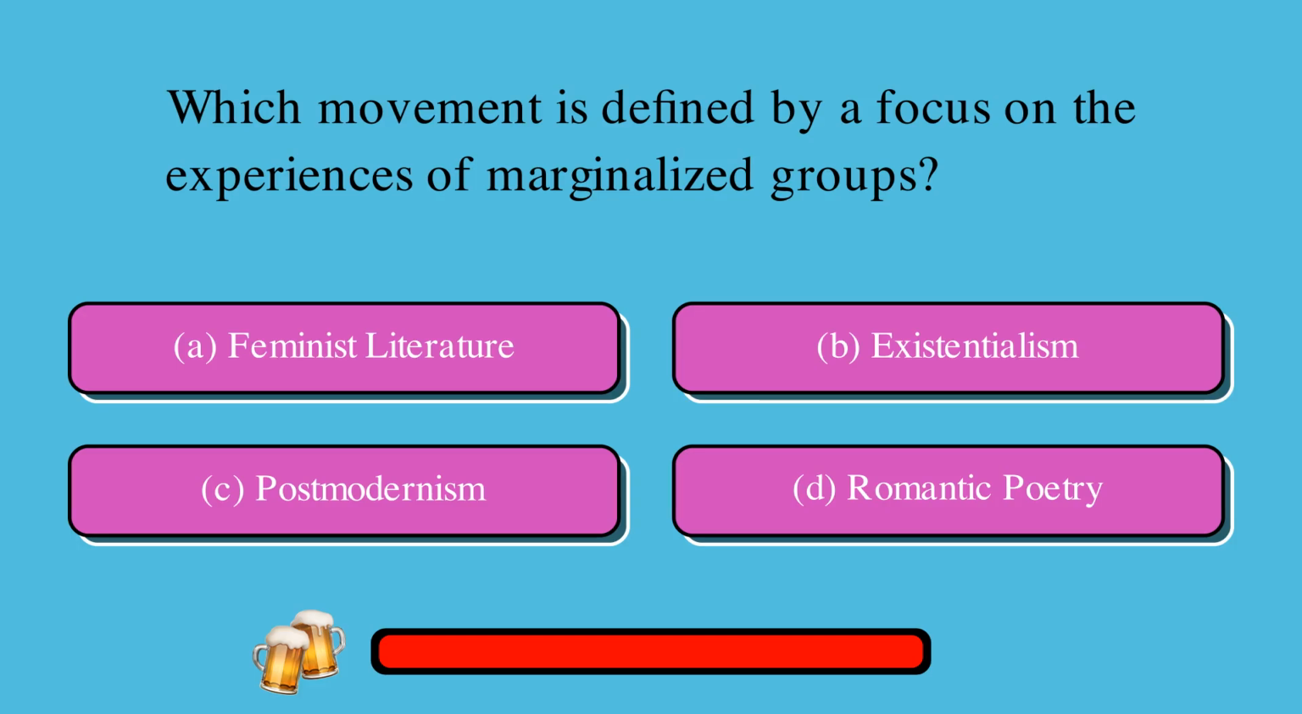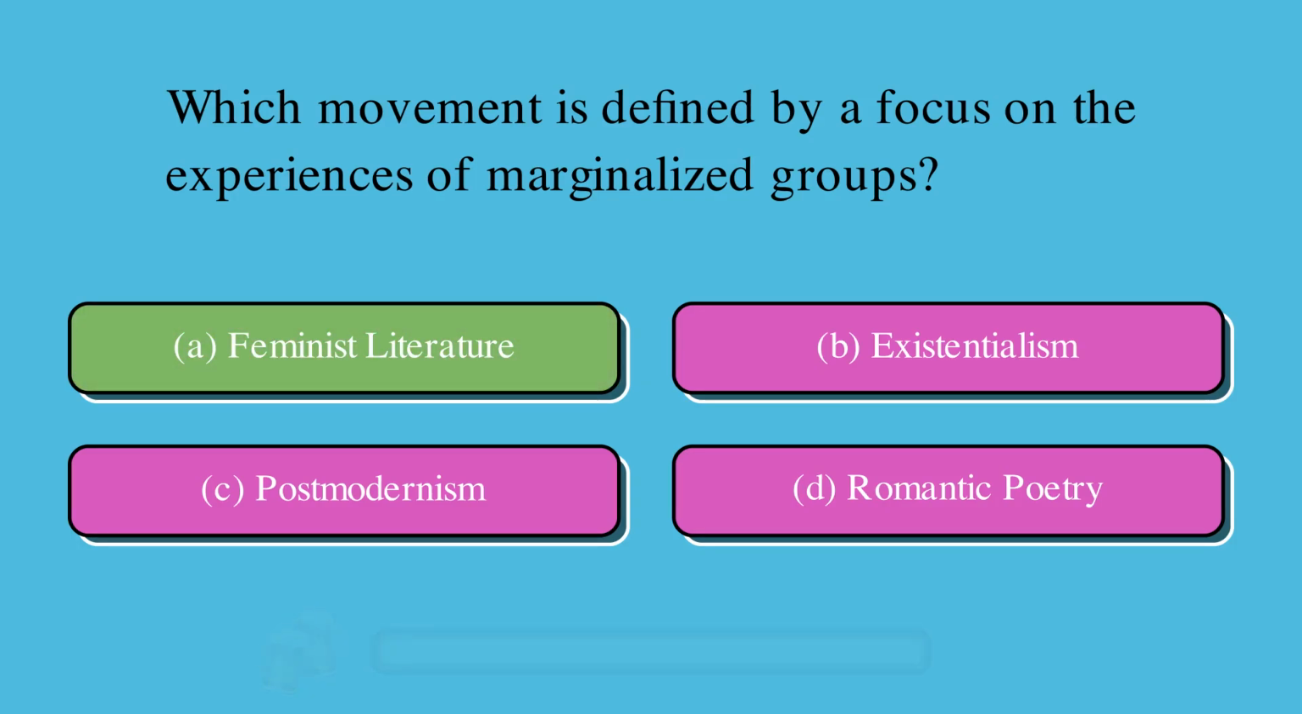Which movement is defined by a focus on the experiences of marginalized groups? A. Feminist literature, or B. Existentialism, or C. Postmodernism, or D. Romantic poetry? The correct answer is A. Feminist literature.